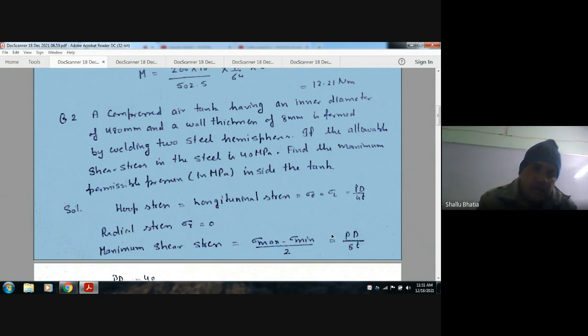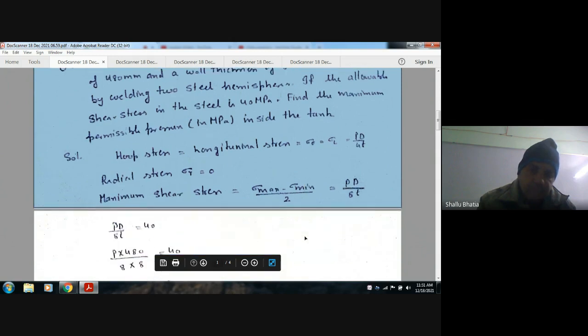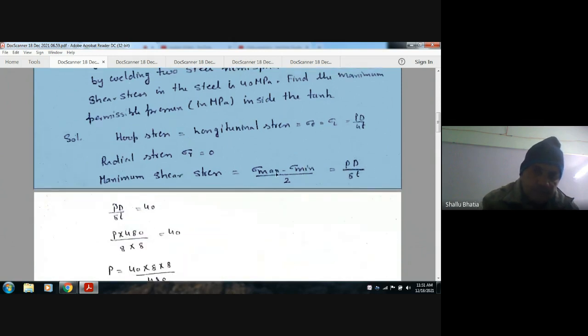As the two halves are hemispherical, they form a sphere, and in a sphere the hoop stress and longitudinal stress are equal. Sigma theta equals sigma L equals PD by 4t, and the radial stress is zero. So the maximum shear stress will be PD by 8t.